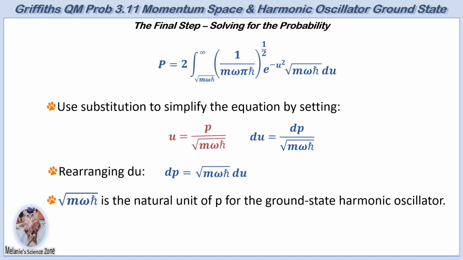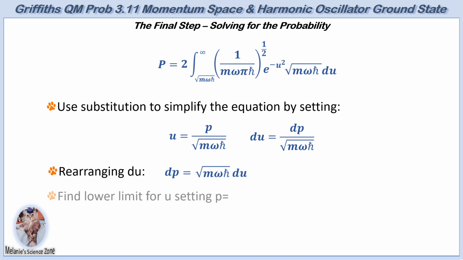Instead, it rescales the momentum such that momentum is measured in natural units of the harmonic oscillator at the ground state energy level. It was derived previously to be equal to the square root of m omega h bar. By setting p equal to the square root of m omega h bar in the equation for u, the result is one natural unit. 1 is therefore used as the integral's lower limit.